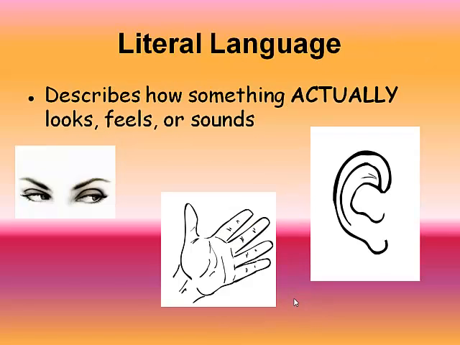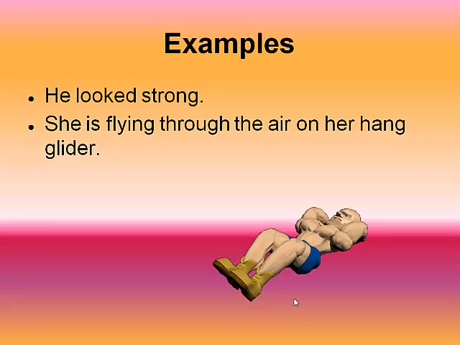Literal language. Literal language will describe how something actually looks, feels, or sounds. A dictionary will help you with literal language. For example, he looked strong. Or, she is flying through the air on her hang glider. Notice that now we have a less interesting way of saying the same examples that we had before.